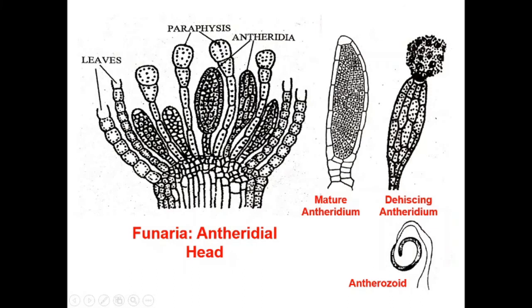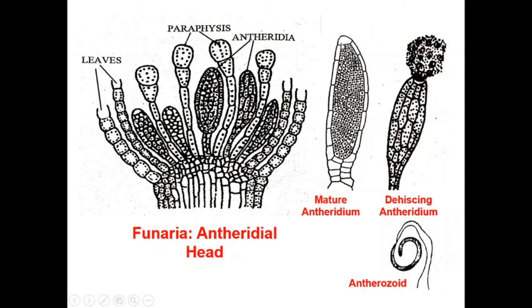These androcytes or spore mother cells at maturity transform into mature spermatozoa or antherozoids. The jacket of the antheridium at maturity turns reddish in color, so the mature antheridia appear reddish.